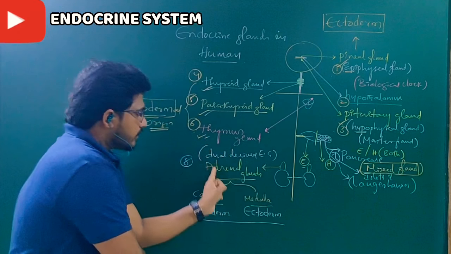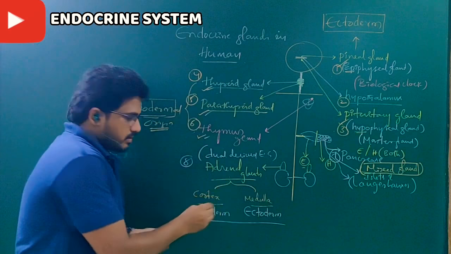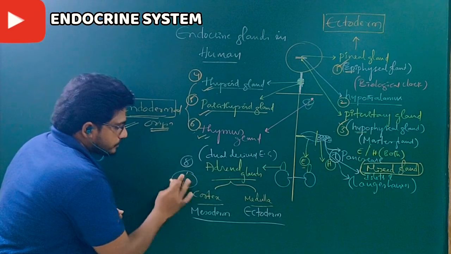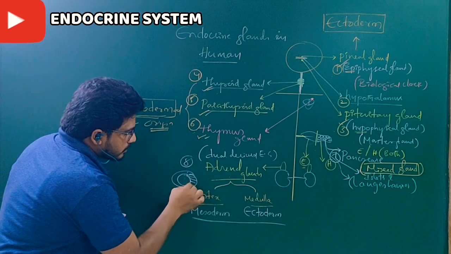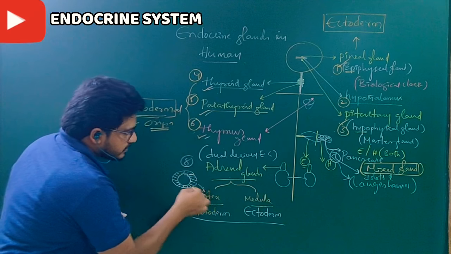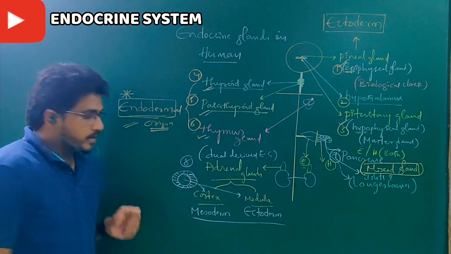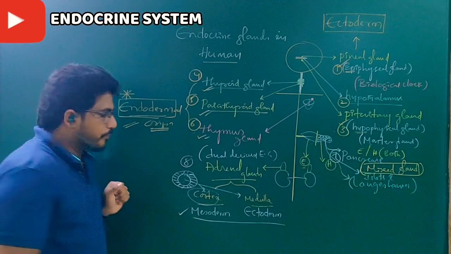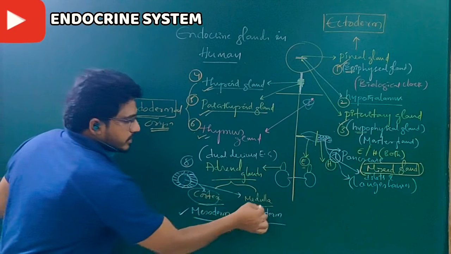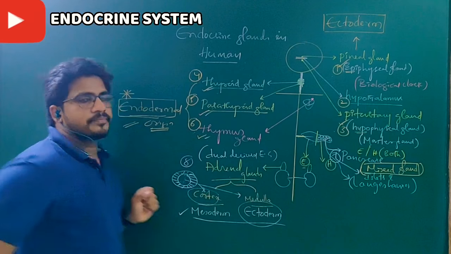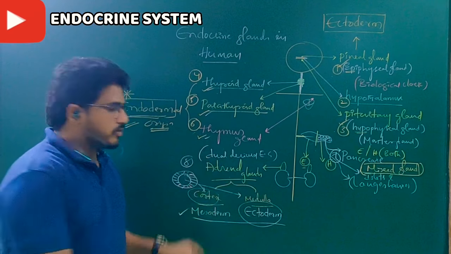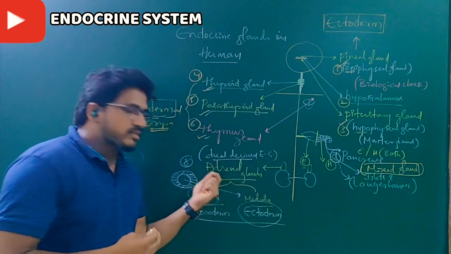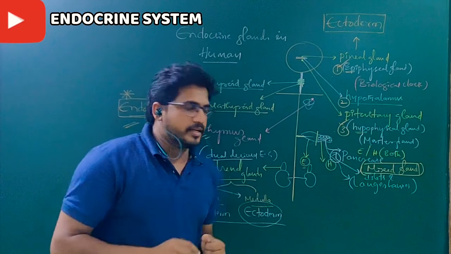But the adrenal gland, half of its part, suppose this entire thing is the adrenal gland, the outermost part is called the cortex and the innermost part is called the medulla. The cortex is derived from mesoderm, the middle layer of the embryo in embryogenesis, and the medulla is derived from ectoderm. That is why the term is dual derivation. Dual means two, a gland derived from two layers, not a single layer.